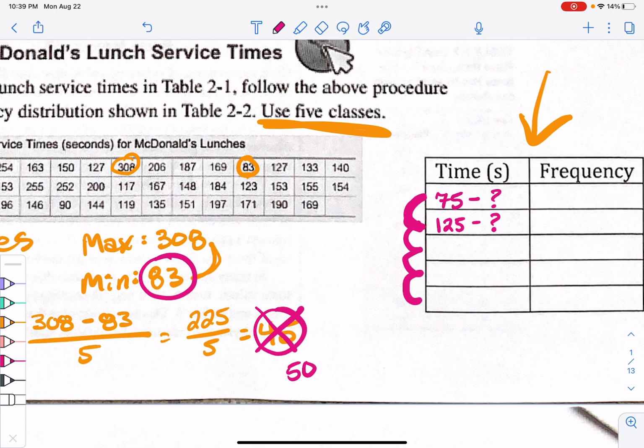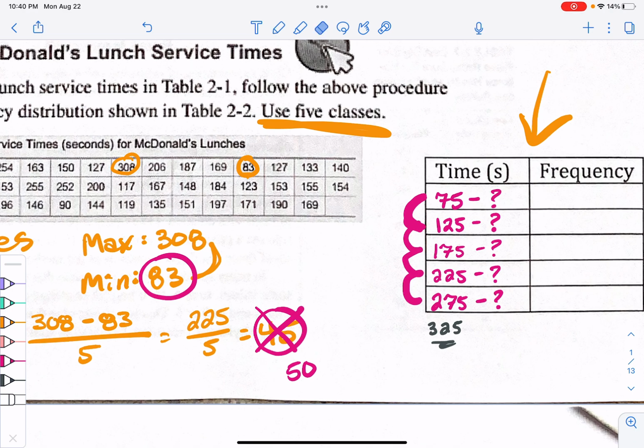And then if we add 50 more, that would be 175 to something, and then if we add 50 more, that would be 225 to something, and then 275 to something. And then I'm going to go one more, but I'm going to put this in a different color because we're going to erase it. If we add 50 more, that would be 325, right? Okay, so keep that in mind. We want that last value. We're going to erase that though, okay?